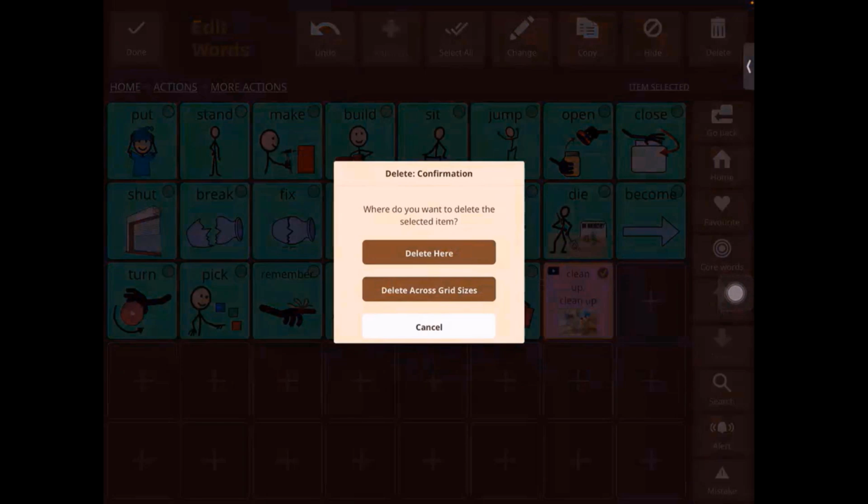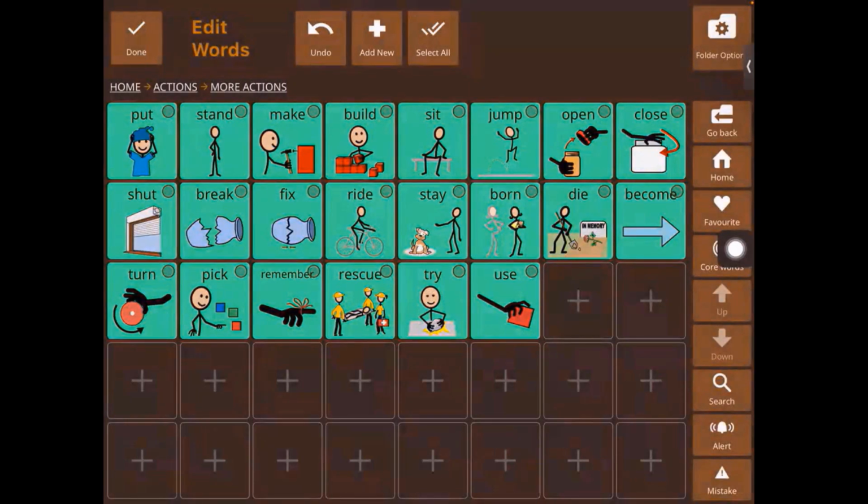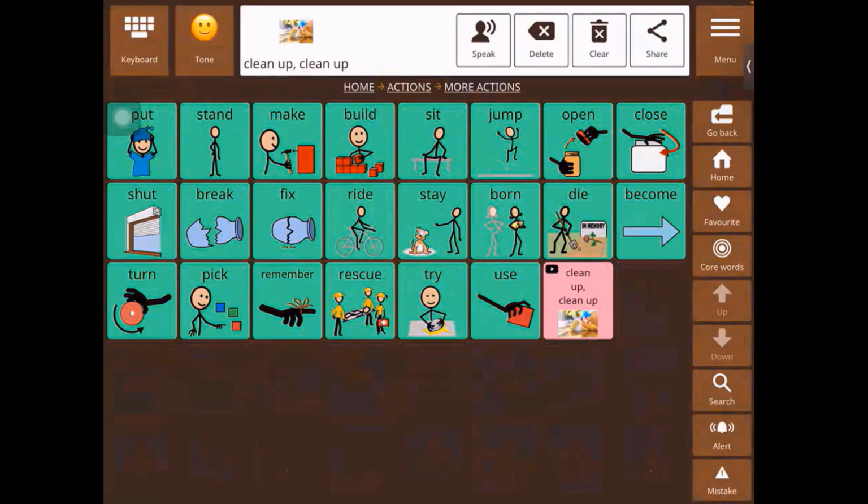So let's say I say delete here, but this was not the action that I intended to do. Now we have the undo button to save you from any accidental mistakes. So just press undo and then the word shows up again, right? So these were some of the other buttons that I wanted to show you on the edit screen. That brings us to the end of the editing features. Now let's look at some folder options, right?